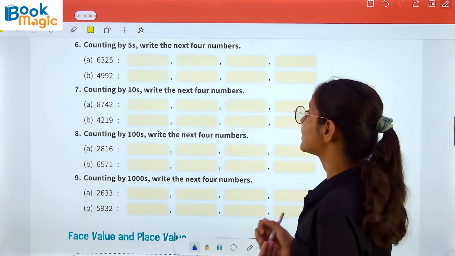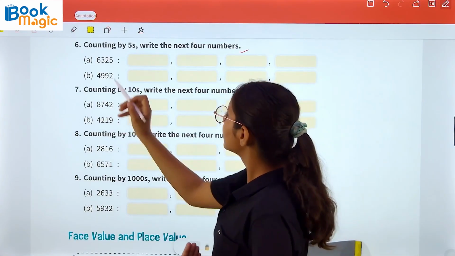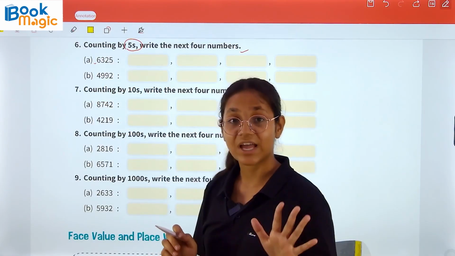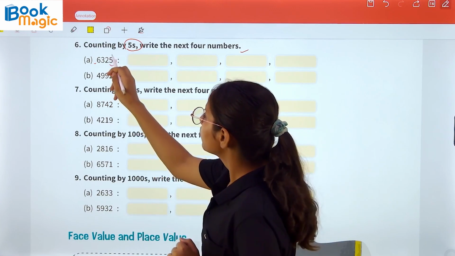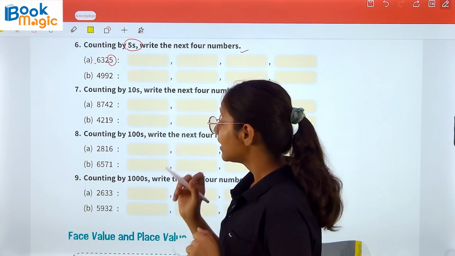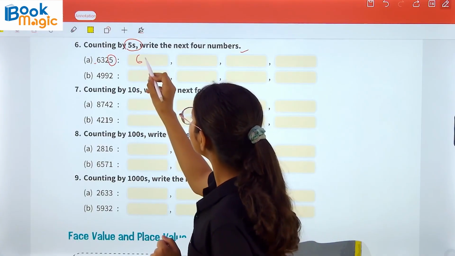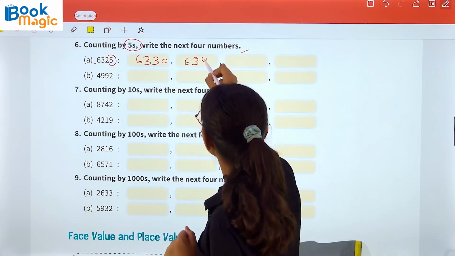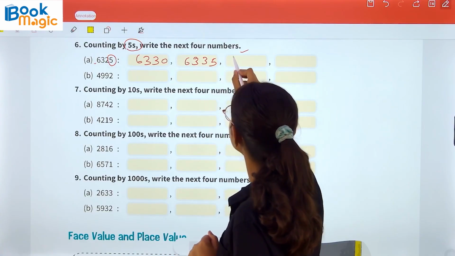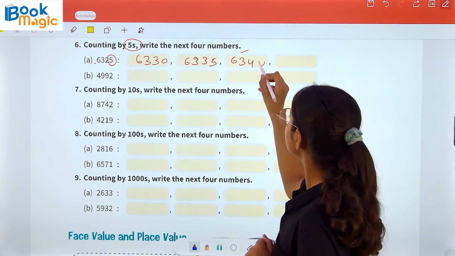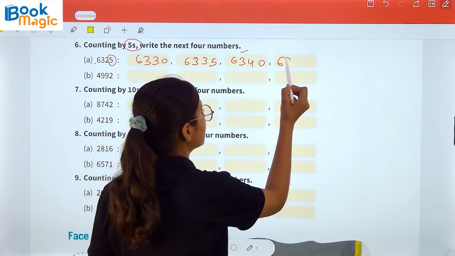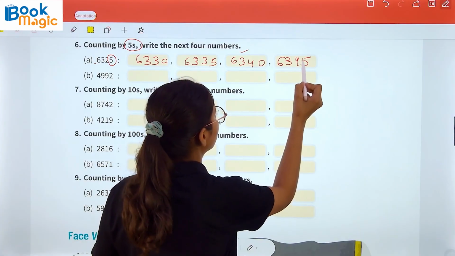Now question number 6. Counting by 5s. Write the next 4 numbers. 6,325. Here we have to skip 5 numbers. So we can skip only this part once. So we have 6325. Then we can write here 6330, 6335. Then we can write here 6340. After that we can write here 6345.